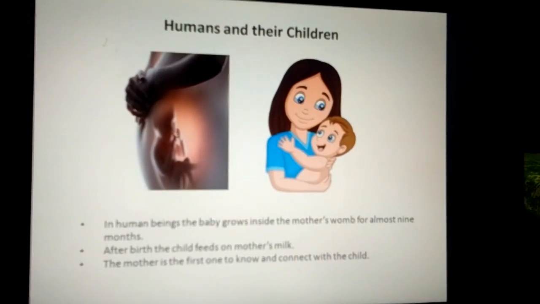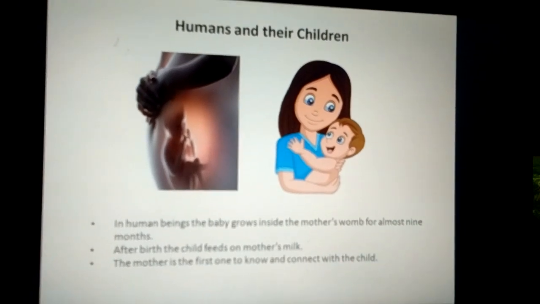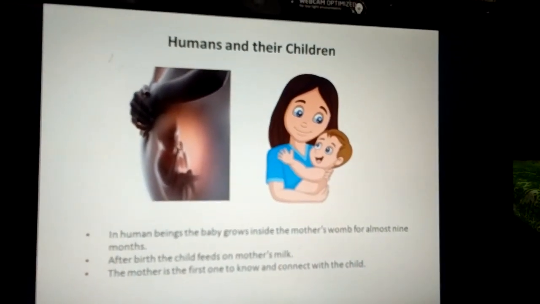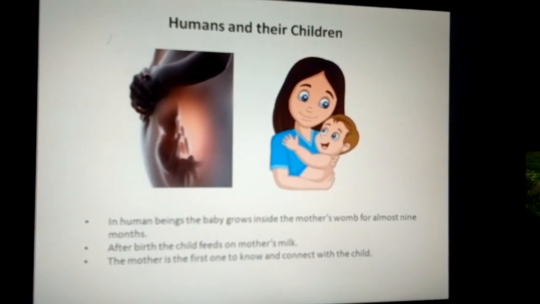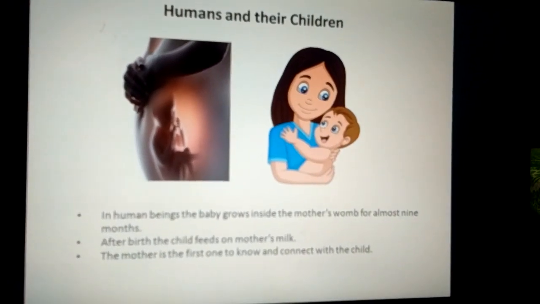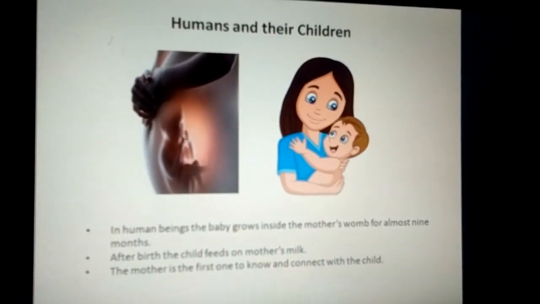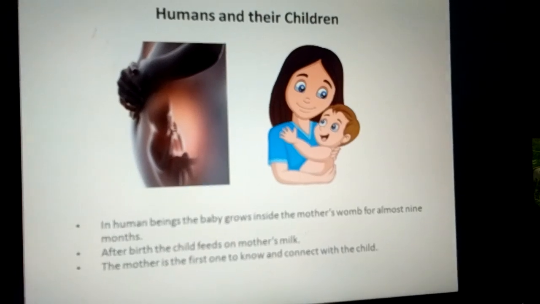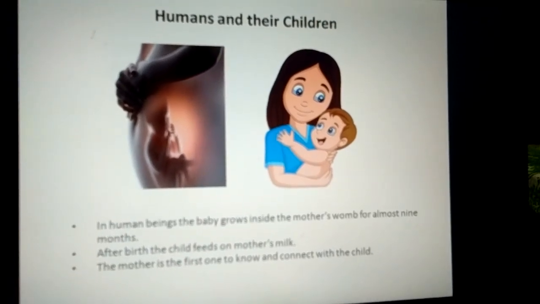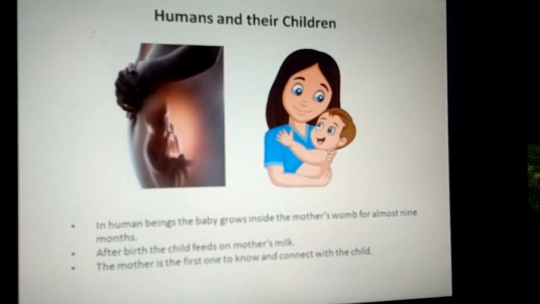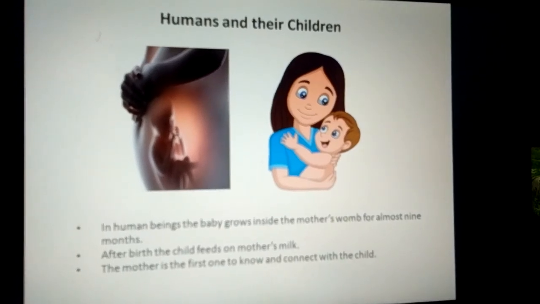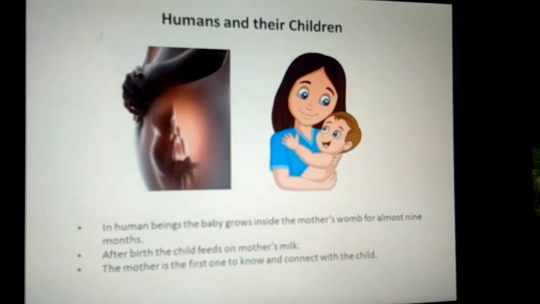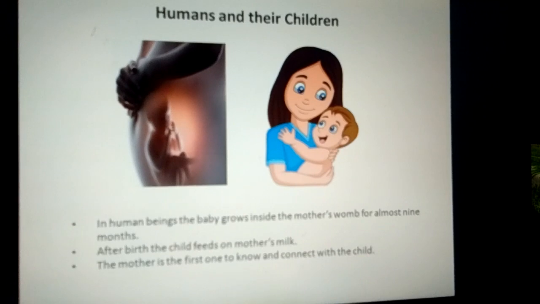Humans and their children. In the beginning, the baby grows inside the mother's womb for almost 9 months. The unborn baby gets its supply of oxygen and food from the mother's body through a tube that joins it to its mother.